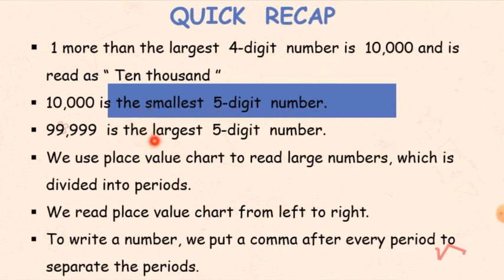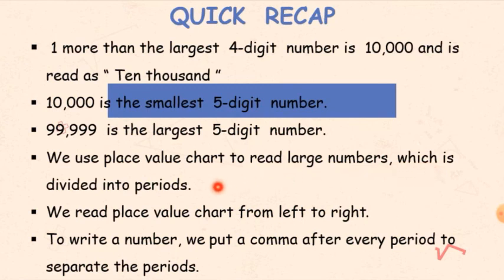Also, the largest 5-digit number is 99,999. And we have also learned about a place value chart, which makes it easy for us to read the number and write the number easily.